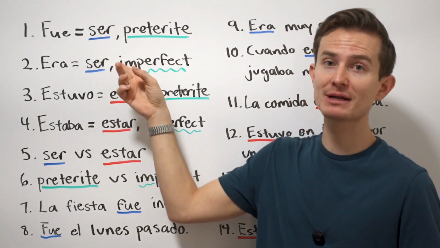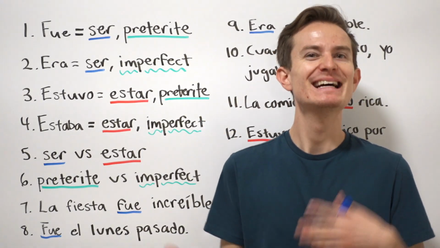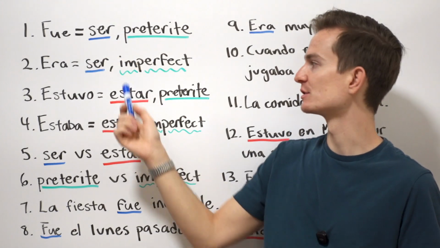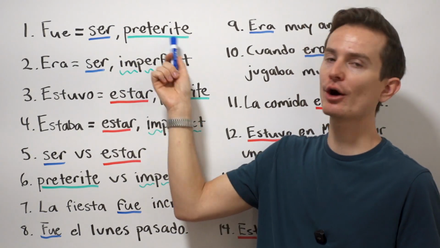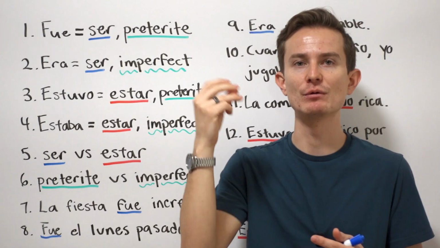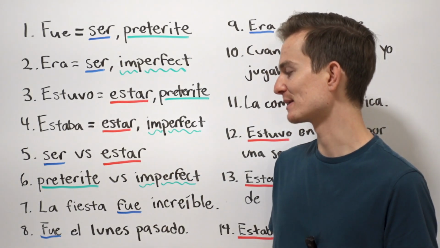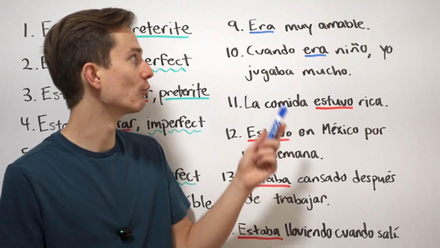This is a permanent thing, but it was a one-time action in the past, and it's over. It gets confusing because we're kind of talking about this idea of permanence or this idea of something being temporary, but then we're also saying, oh yeah, but this is permanent, but it happened once and it's over now. So it's a little bit confusing, okay? Fue el lunes pasado, okay? It was last Monday.